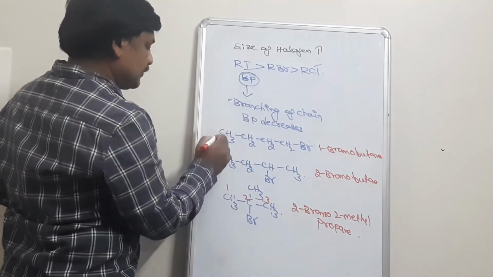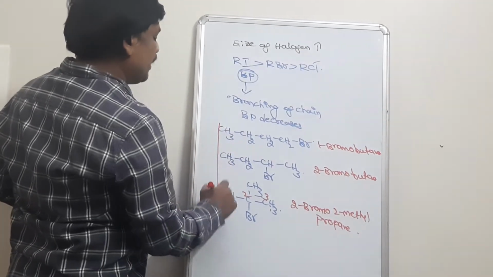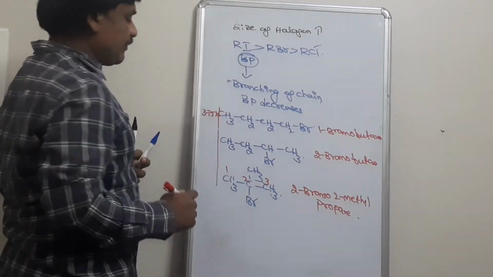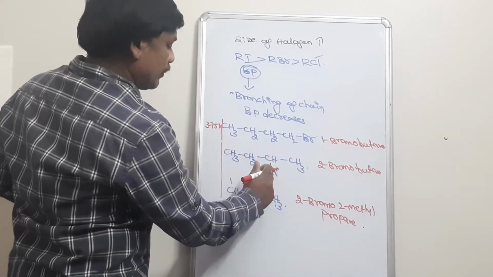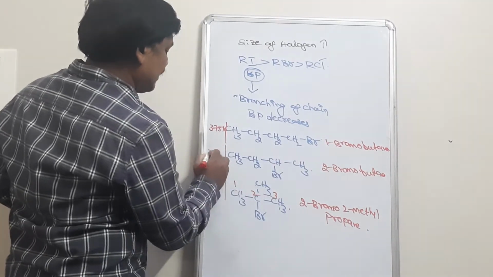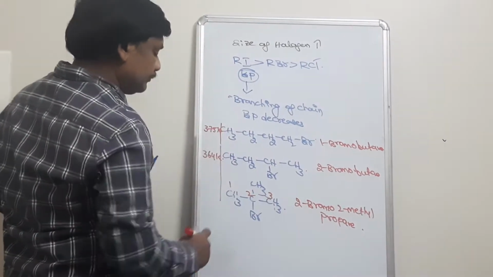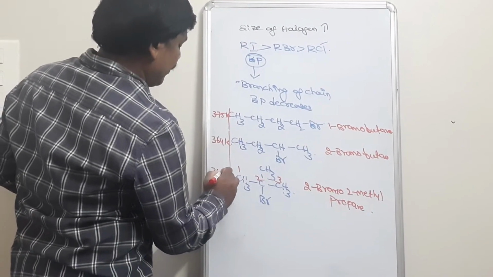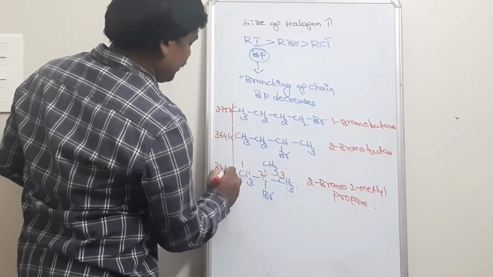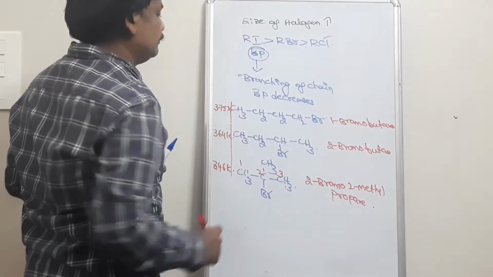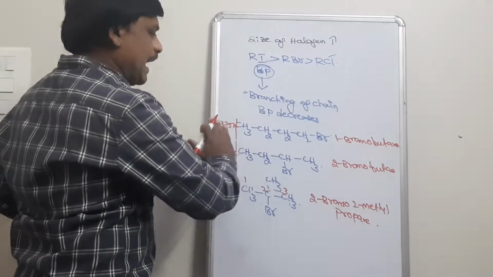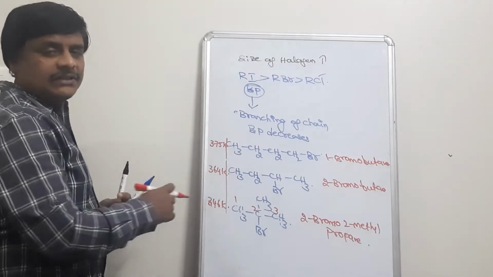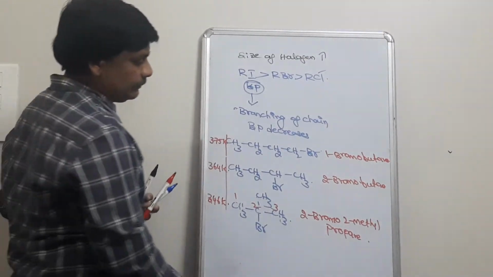So its boiling point is 375 kelvins. This one is having one branch, so this is having 364 kelvins, and this is having two branches, so this is having 343 to 346 kelvins. So as the branching increases, the boiling point decreases. So this is another physical property.